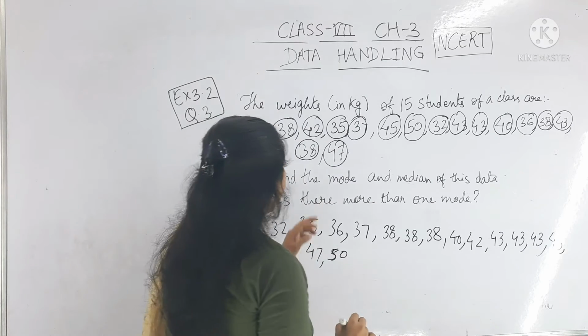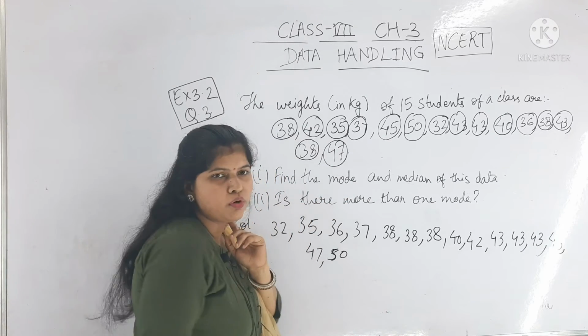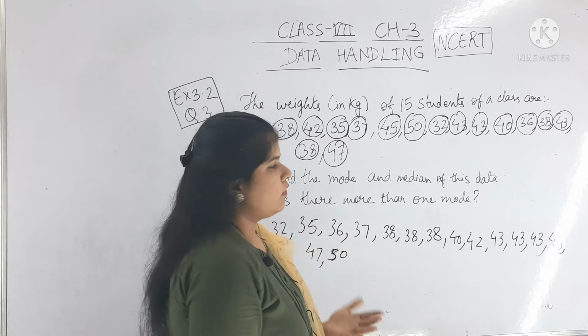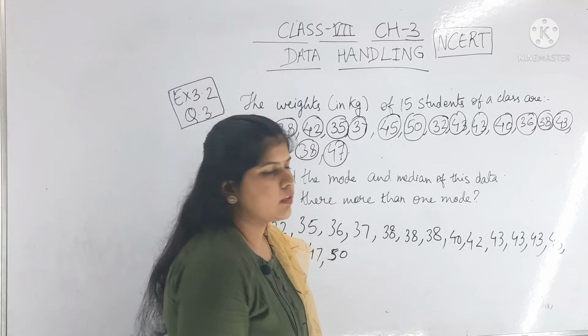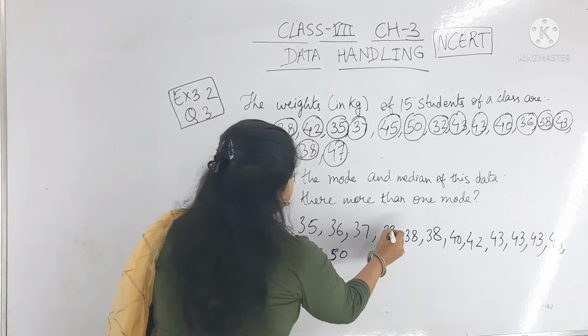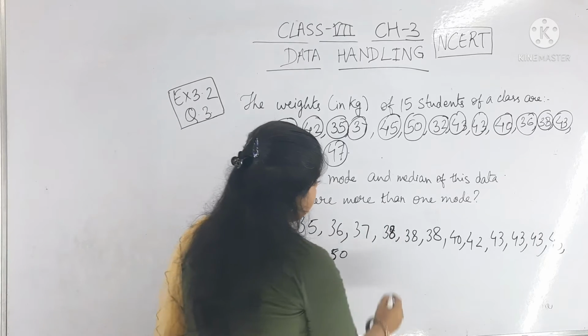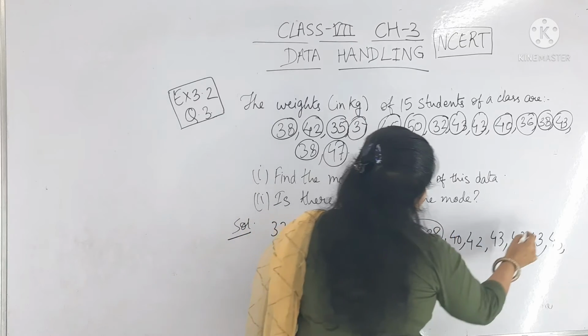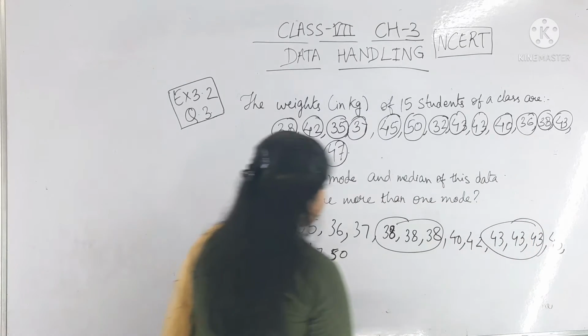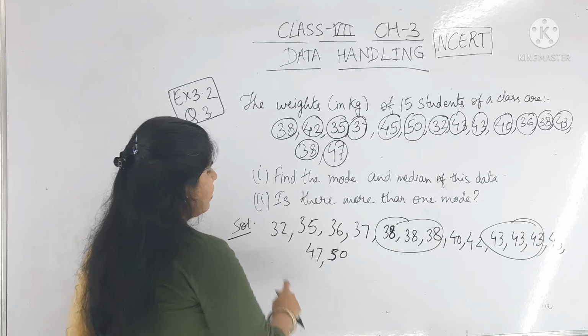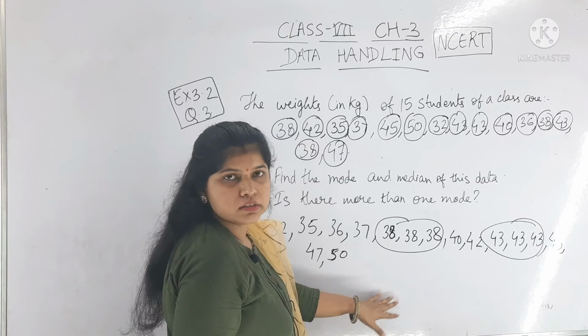Okay, so we have to find the mode. We know that mode is the most frequently repeating value. The most repeating values are 38, which is 3 times, and 43, which is 3 times; all the rest of the values are in single terms.